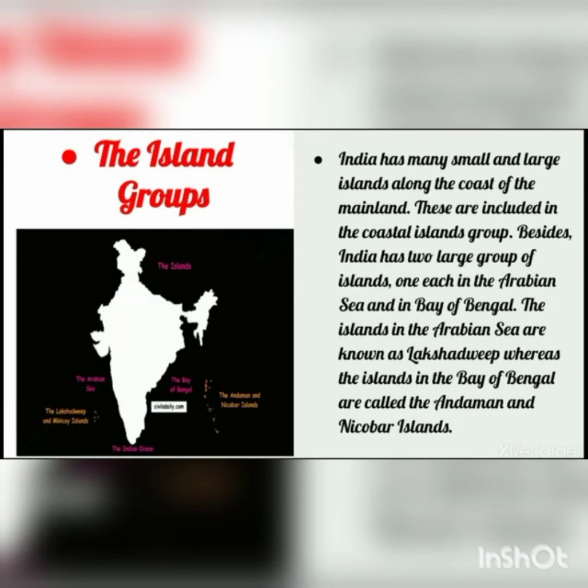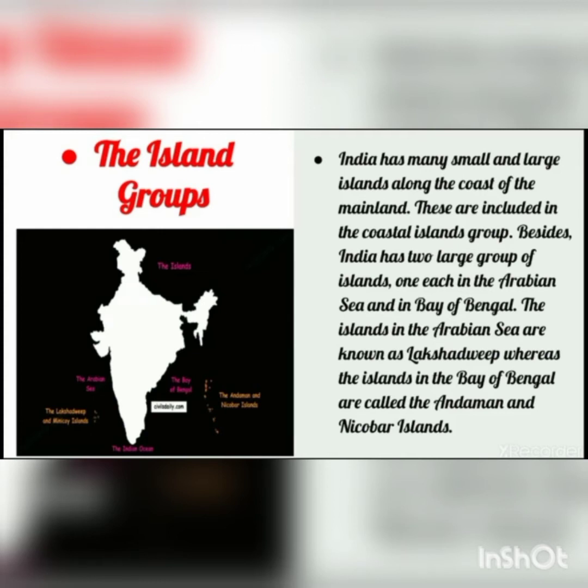Next we are going to study about the island groups. Now India has many small and large islands along the coast of the mainland. Along the coast of the mainland means here the states that are included. So these are included in the coastal islands group. Besides, India has two large groups of islands, one each in the Arabian Sea and in the Bay of Bengal.